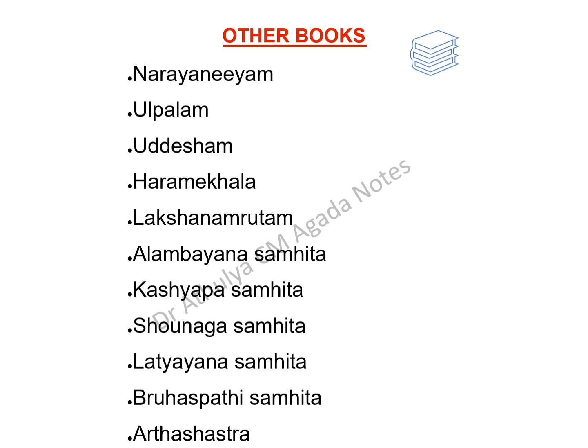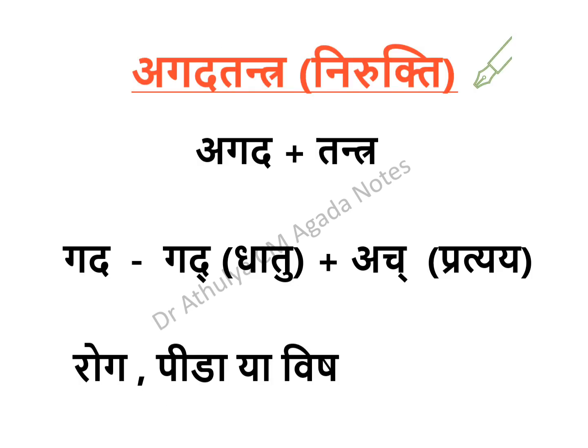These were all the ancient reference books for Agadtantra, which are not available nowadays. Most of the books are not available, and we have only the references from the Brihatrayis and Laghutrayis. Let us learn Vishachikitsa from these references.